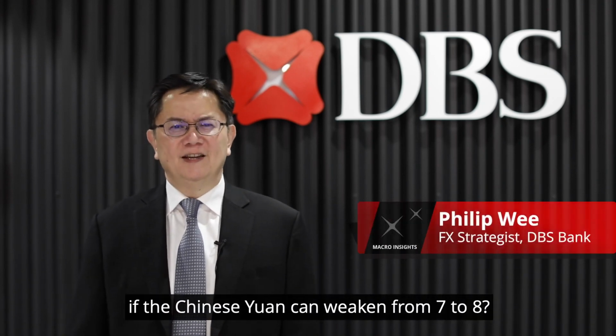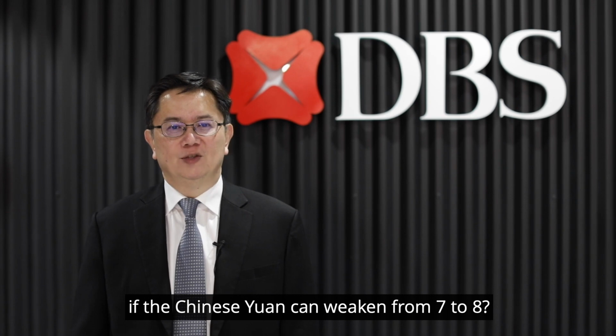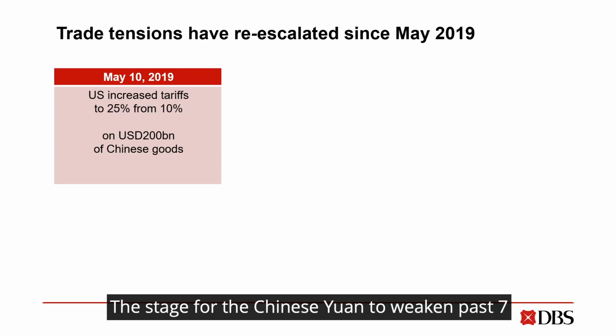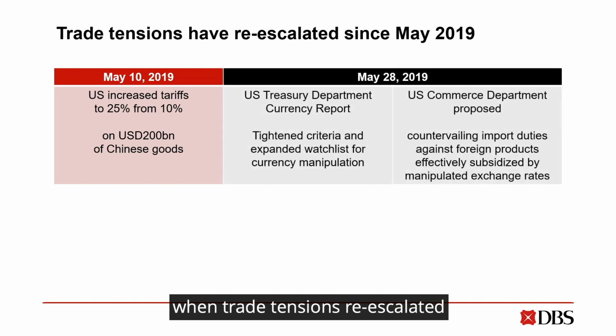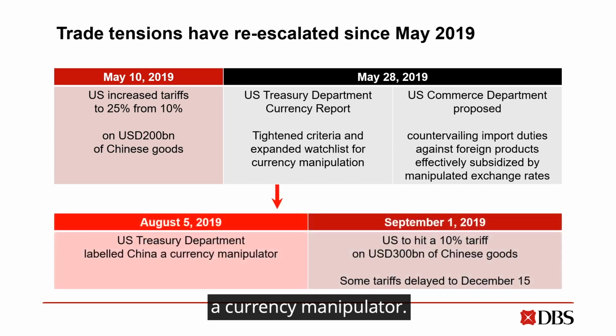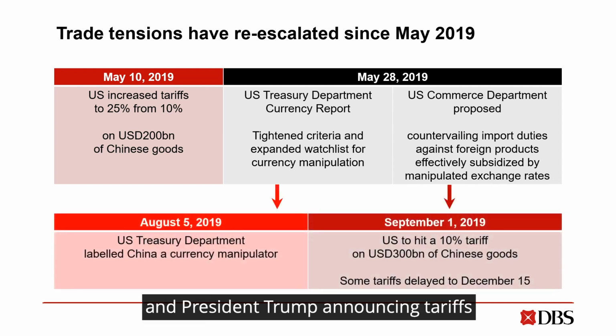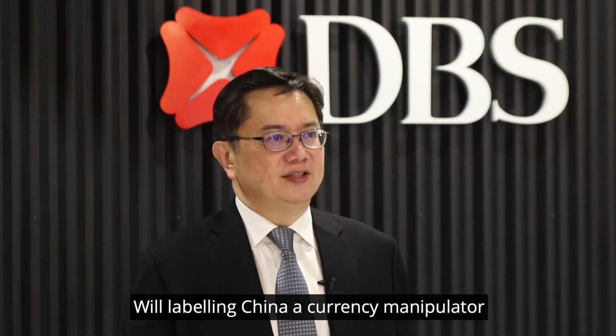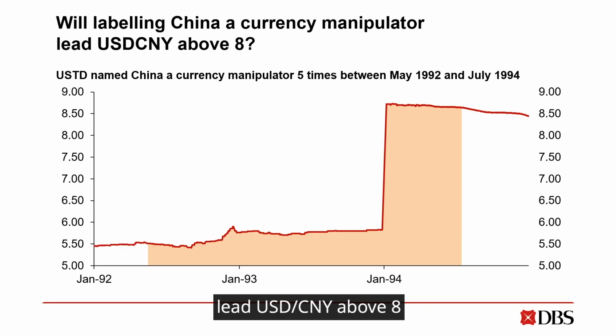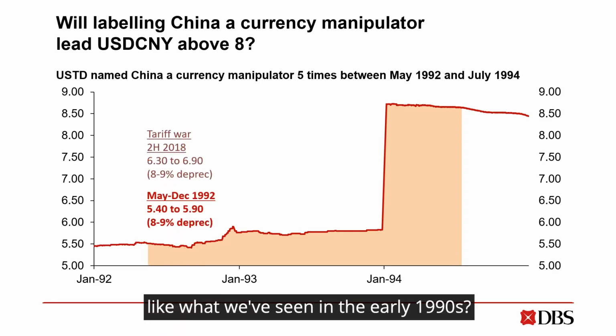Today we're going to discuss if the Chinese yuan can weaken from 7 to 8. The stage for the Chinese yuan to weaken past 7 was first set in May 2019 when trade tensions re-escalated, leading China to be labelled a currency manipulator and President Trump announcing tariffs on the remaining 300 billion of Chinese goods. Will labelling China a currency manipulator lead dollar China above 8 like what we've seen in the early 1990s?